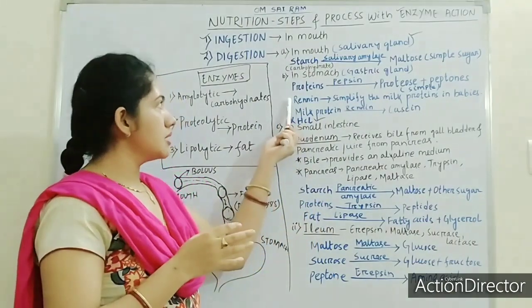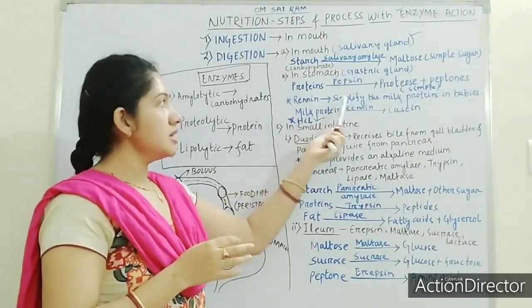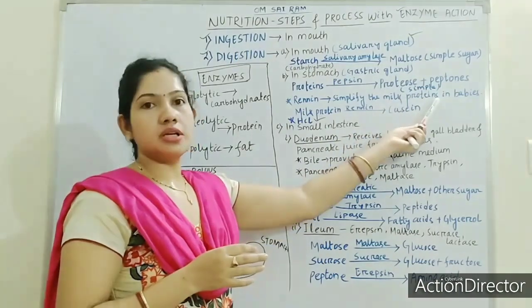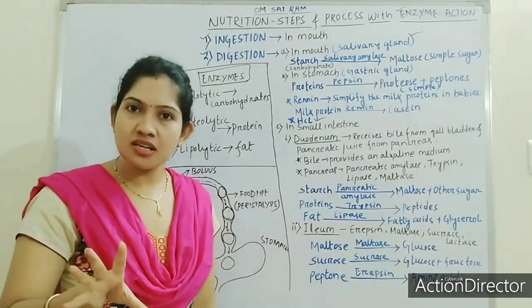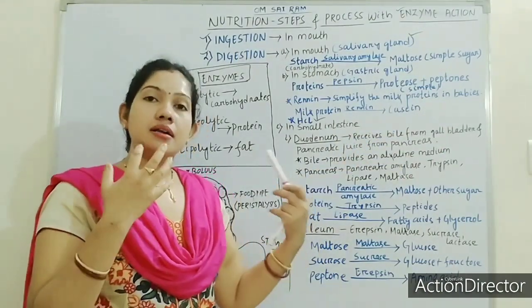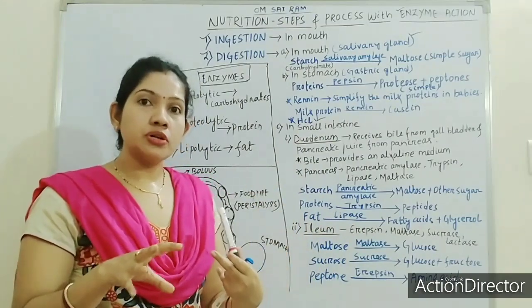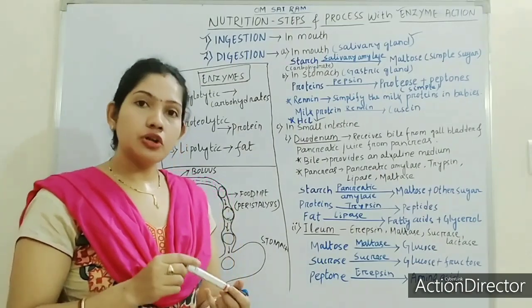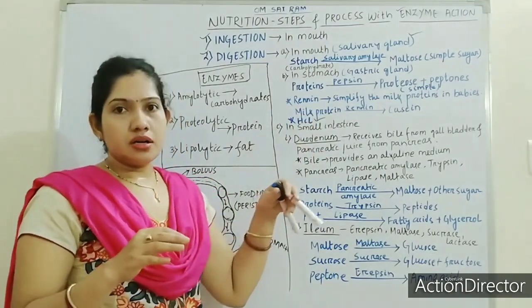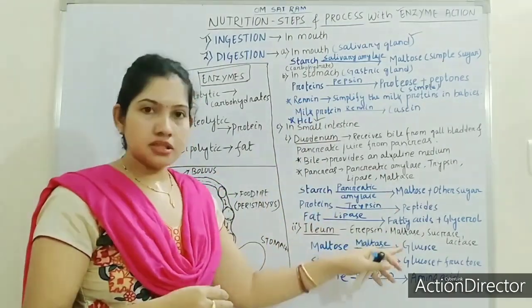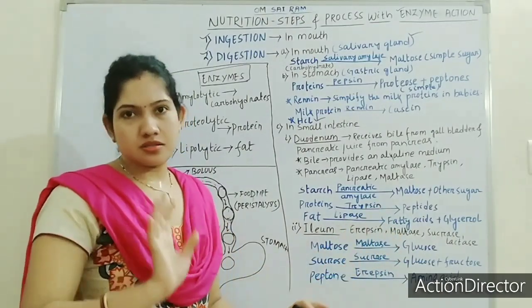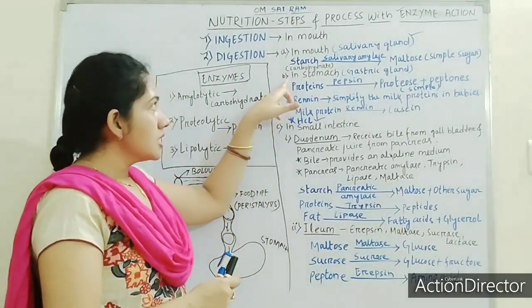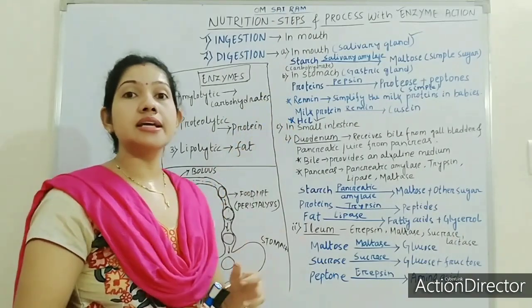Already we have discussed renin. Star mark here, I have written renin simplifies the milk protein in babies. In infants or in babies, renin acts on the milk protein and simplifies it so that they can digest it. Later on, this renin will be replaced by some other protein that I will discuss. So these are the enzymes secreted in the stomach.